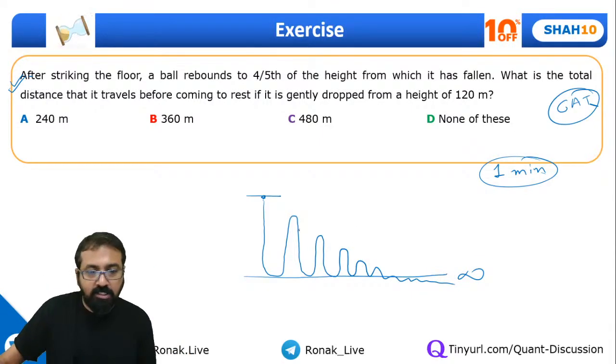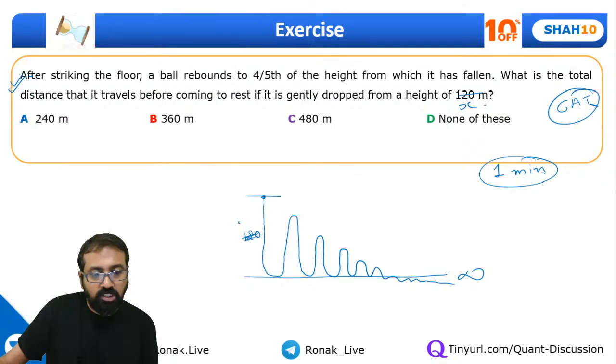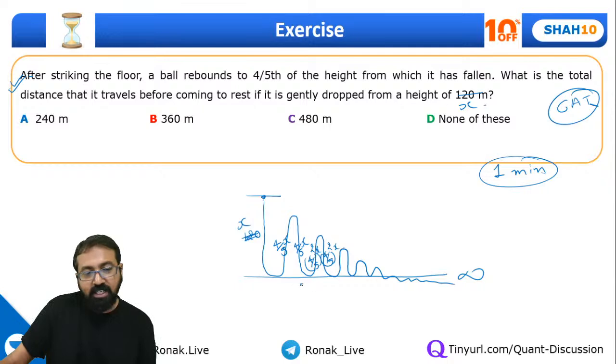Yeah, GP, it's a question based on GP. So this is 120. Instead of 120, now let's take x. So that will simplify our question. So this will be x. So this is 4 by 5 x, and this is also 4 by 5 x. Then further we need to multiply this one by 4 by 5. So it will become 4 by 5 square x, and this will also become 4 by 5 square x. So definitely it's a GP.